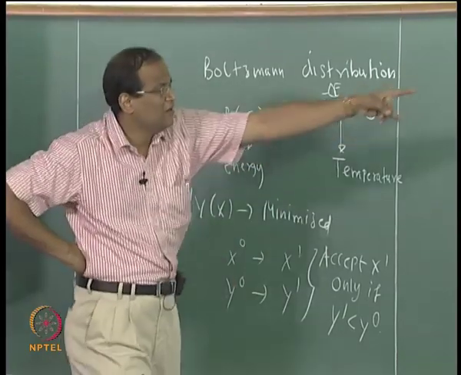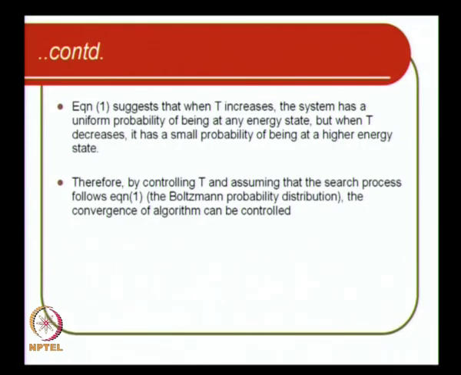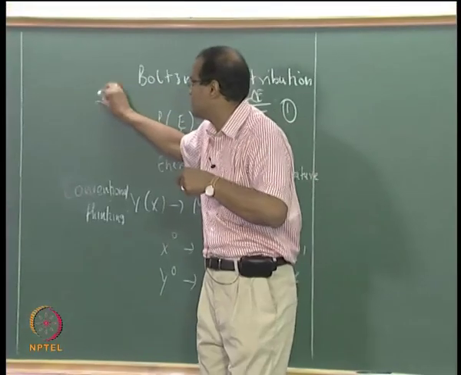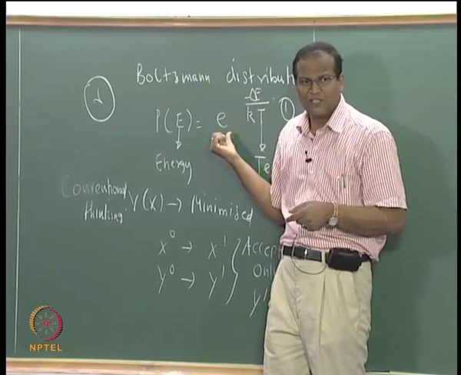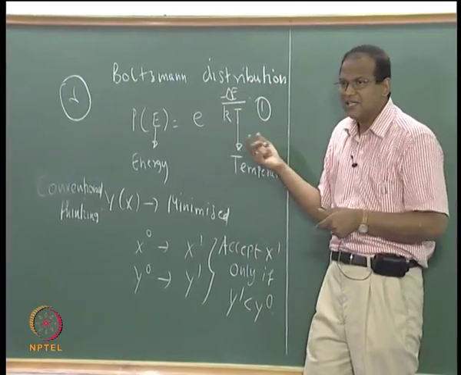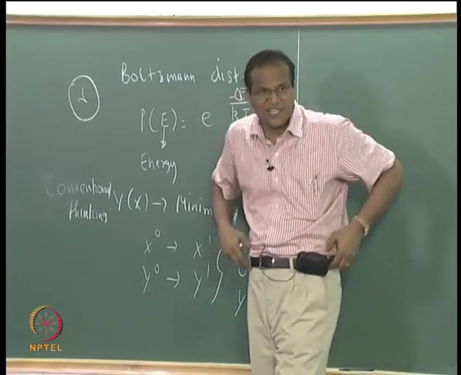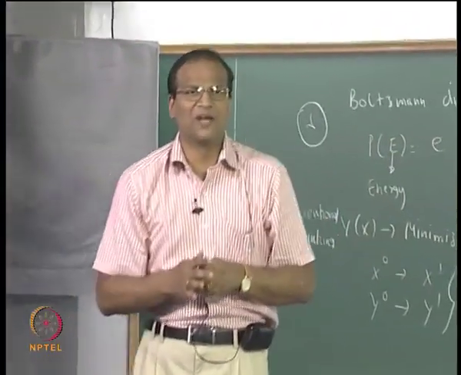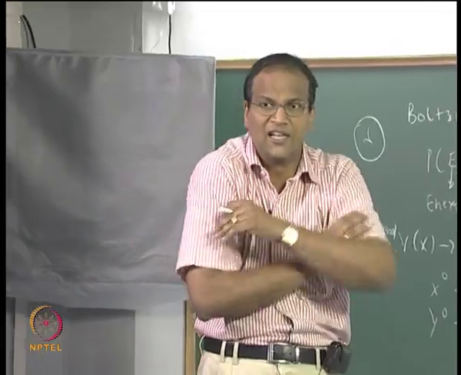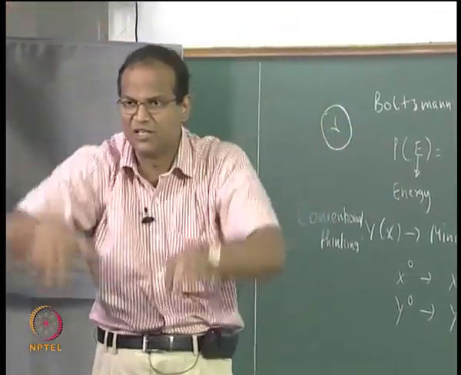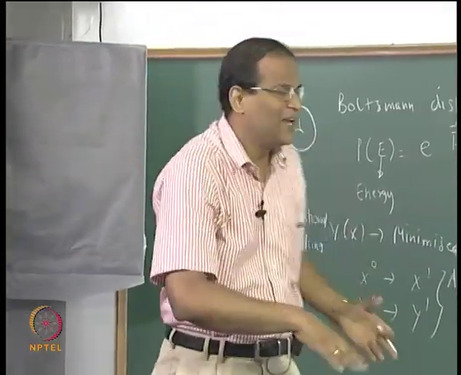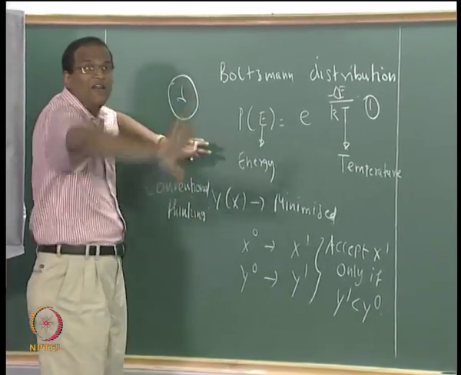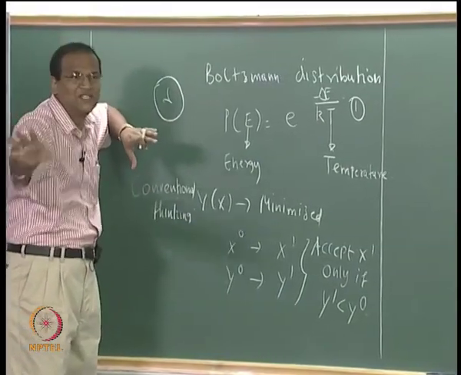When T comes down, there is a small probability of being at a higher state. The random number r which you are generating from the table is always varying between 0 and 1, and p is also varying from 0 to 1, but when T decreases, if the function decreases for a maximization, or increases for a minimization, as the iterations proceed and the temperature T comes down, it becomes more and more difficult for you to accept the sample. It will proceed like a conventional algorithm only after the solution space has been thoroughly searched.